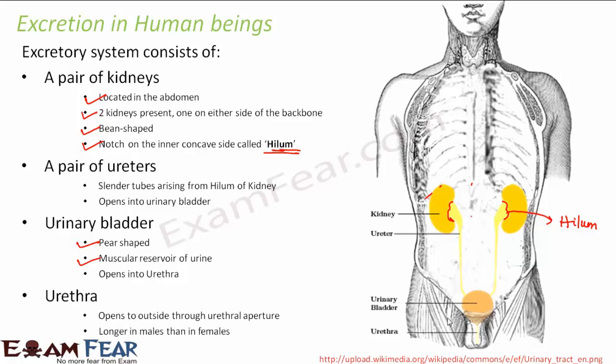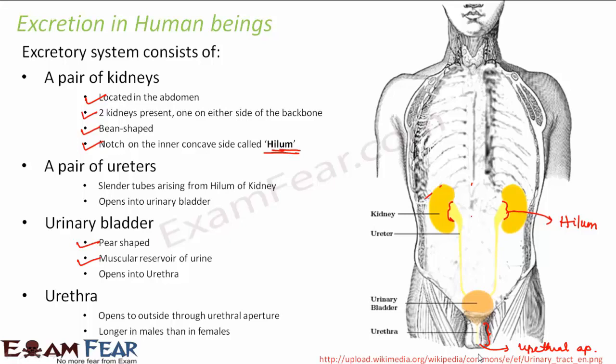So what is urethra? Urethra opens to the outside through the urethral aperture. So here we have a small hole which is called urethral aperture. So through this urethral aperture, the urethra opens to the external environment. The length of the urethra is longer in males than in females. So in case of a human male, it is quite longer when compared to females. In females, it is very short in structure. And that is why the structure of the urethra looks very different in a male than in a female. So this was a short description of the various organs of the excretory system.